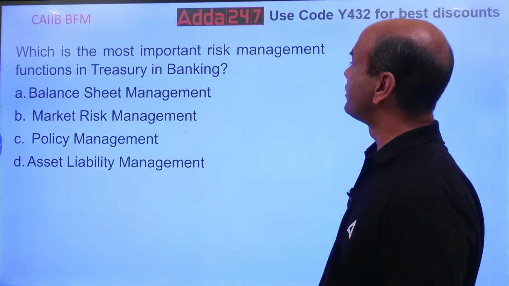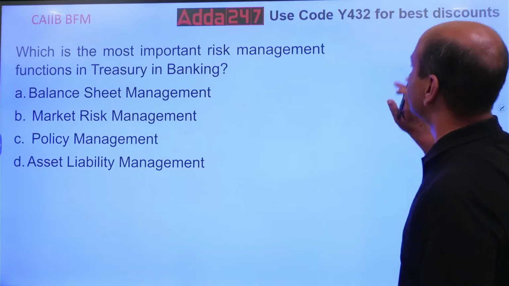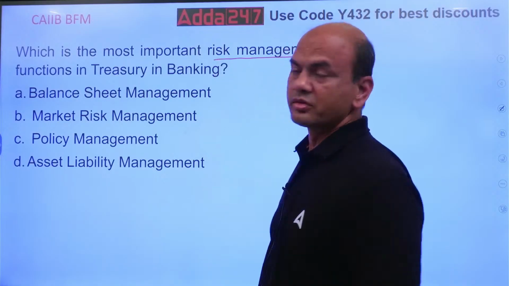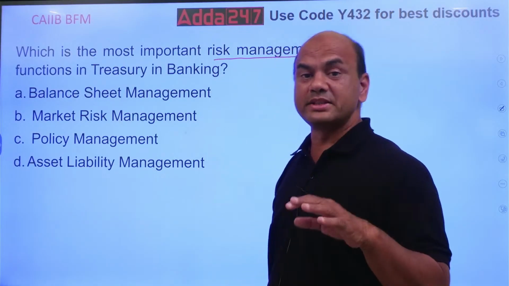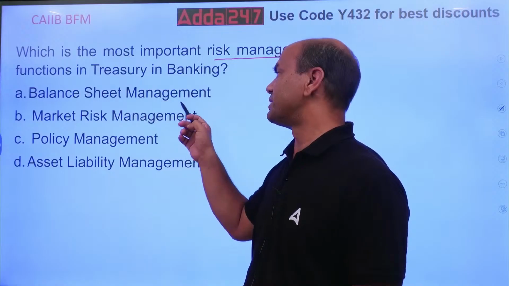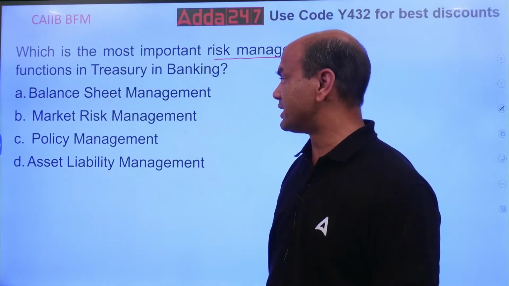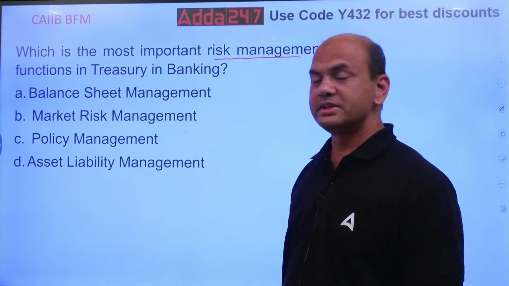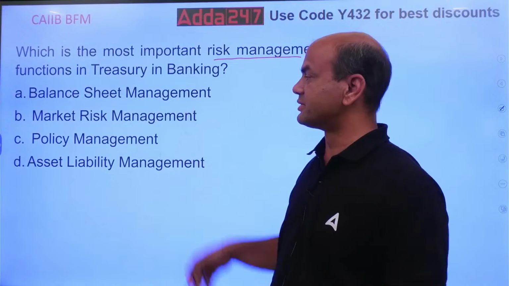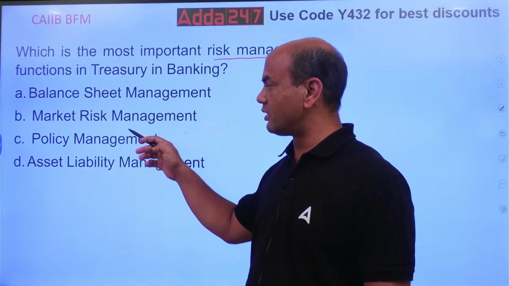Which is the most important risk management function in the treasury? Firstly, risk management. Which is the most important risk managing part? Now there are various things. Let's see: balance sheet management, market risk management, policy management, and ALM, which means asset liability management. So which one is most important among these? Is it balance sheet management, market risk, policy, or asset liability?